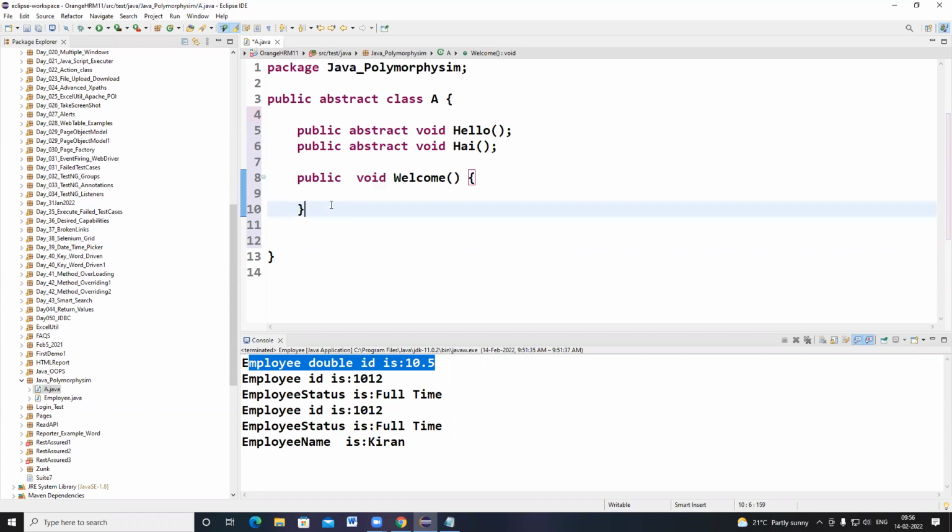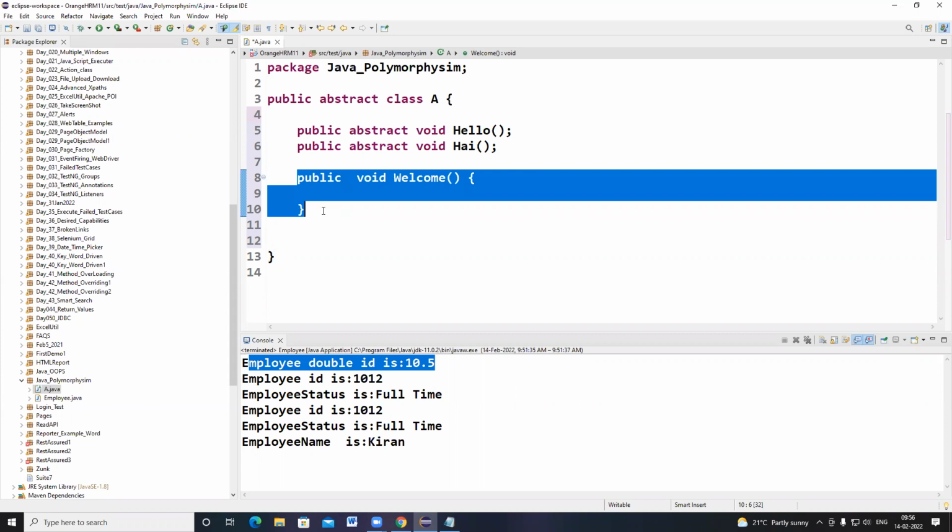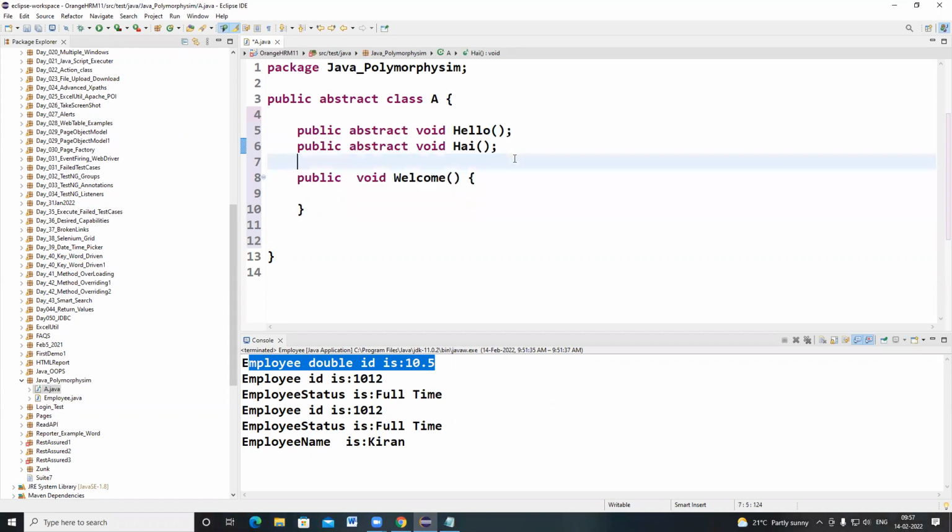If you write the method body within the curly brackets, we can call it a non-abstract method. An abstract method means a method which has no implementation. You have just declared that method, but there is no method implementation. Such a method we call an abstract method.